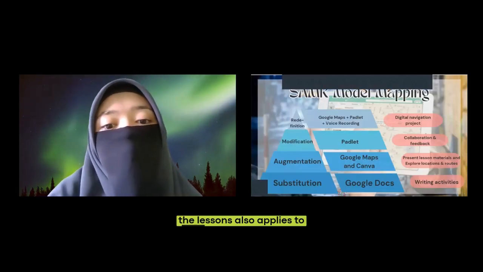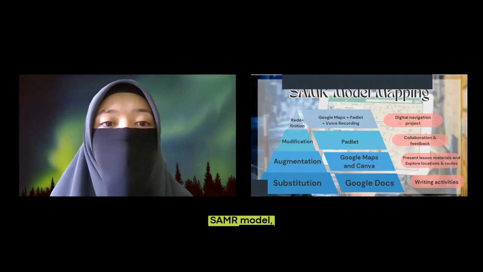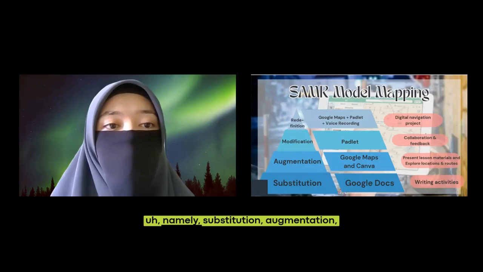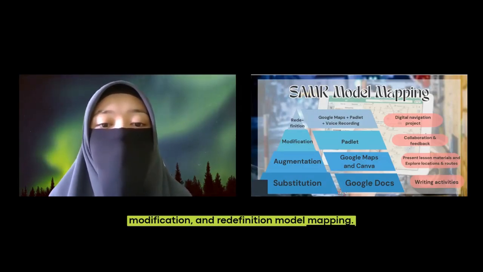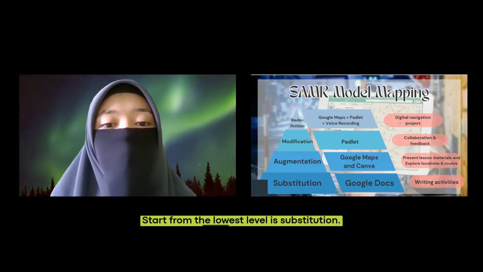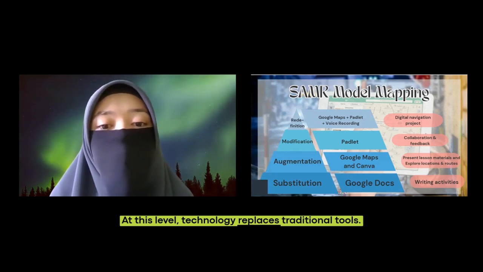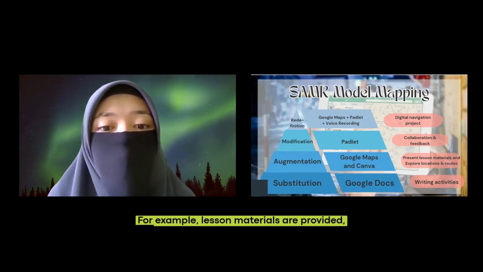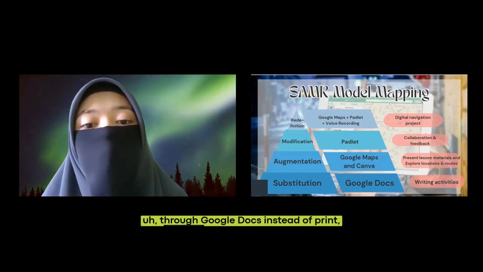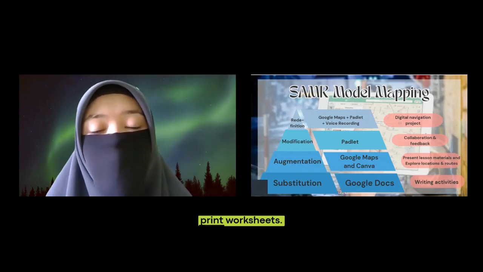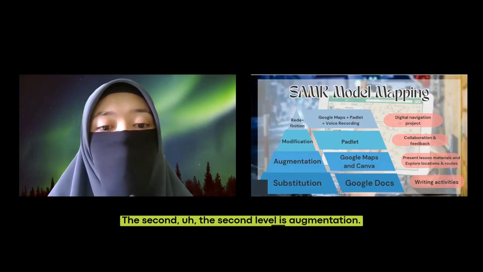Next, the lesson also applies the SAMR model, namely substitution, augmentation, modification, and redefinition, model mapping. Starting from the lowest level, substitution. At this level, technology replaces traditional tools. For example, lesson materials are provided digitally through Google Docs instead of print worksheets. The second level is augmentation.